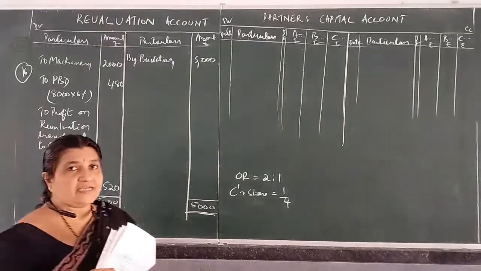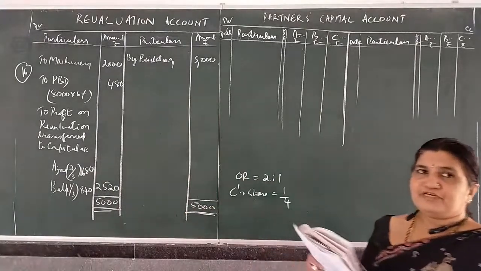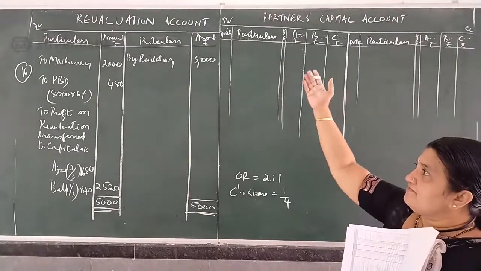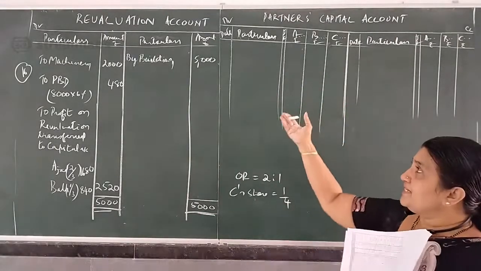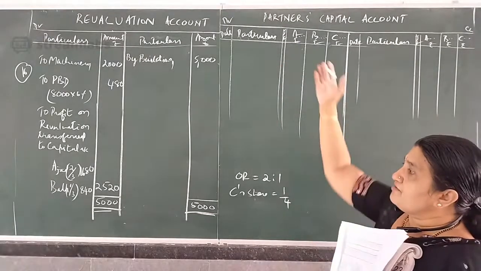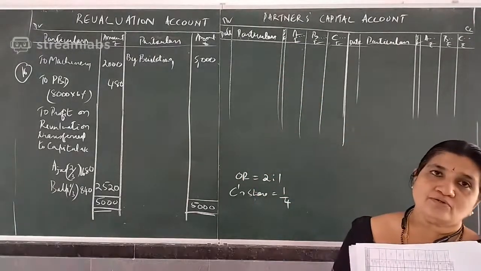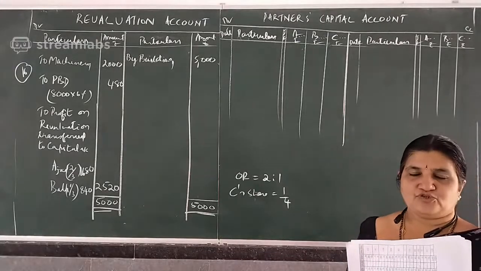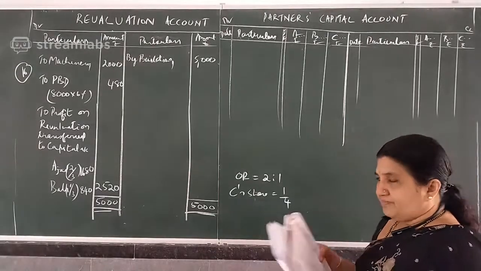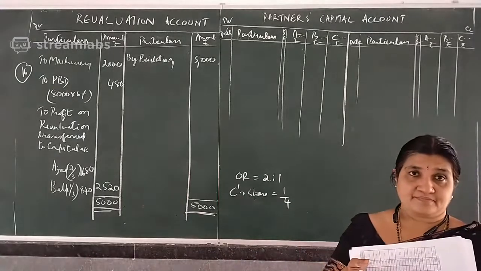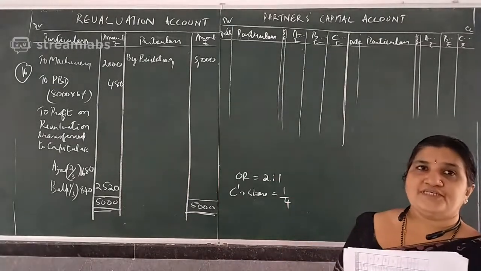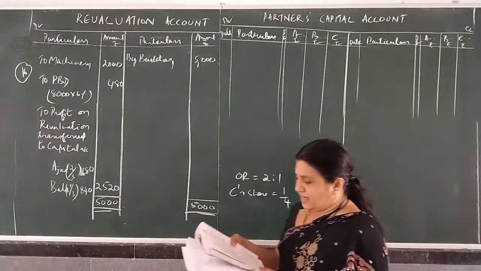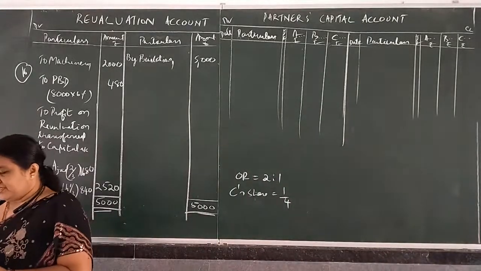In the sum, if journal entries are asked, you have to read what is asked. We'll do the journal entries also. So 3 entries you get, later we'll write. Revaluation account debit to machinery, to PBD, building account debit to revaluation account, and revaluation account debit to Azad's capital account and Bubbly's capital account. Okay. We'll complete capital account and then we'll write the journal entries. But when you record, tell the entry and then post it in the concerned ledger account. Draw columns for capital account, Azad, Bubbly and Chintan.